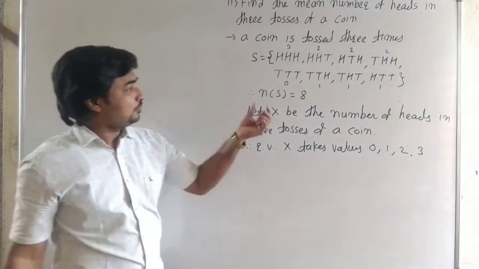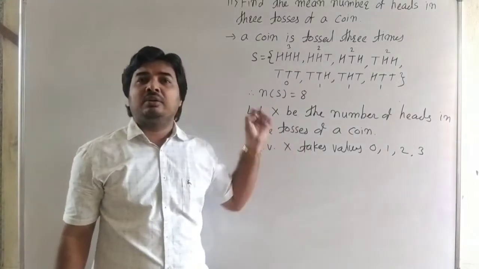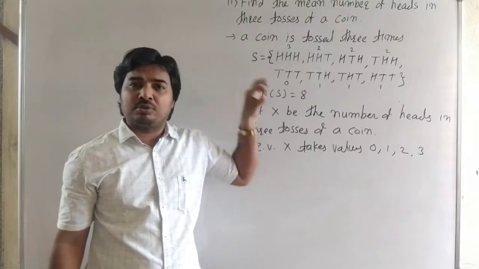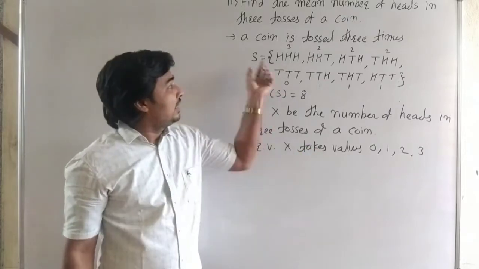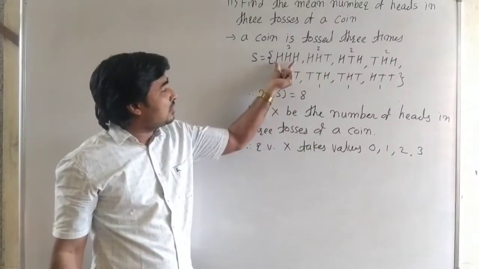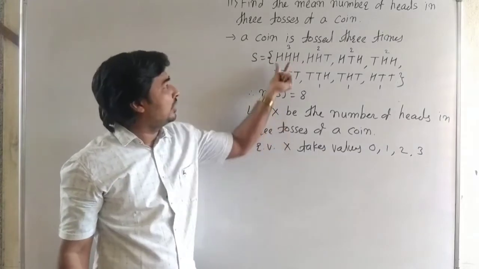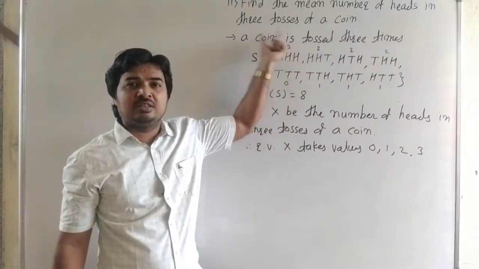See carefully this. A random variable means a real valued function associated with each outcome of a sample space. Here there are 8 outcomes. In the first outcome, X is the number of heads. In the first outcome there are 3 heads, so X is equal to 3.